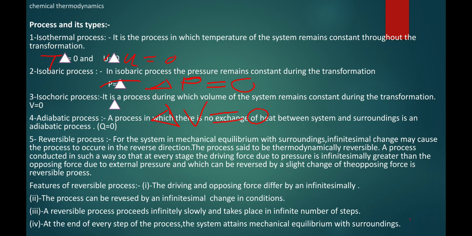And last, at the end of every step, the system attains mechanical equilibrium with the surrounding. So reversible process takes infinite steps, infinite time, and at every stage it is at equilibrium with the surrounding.